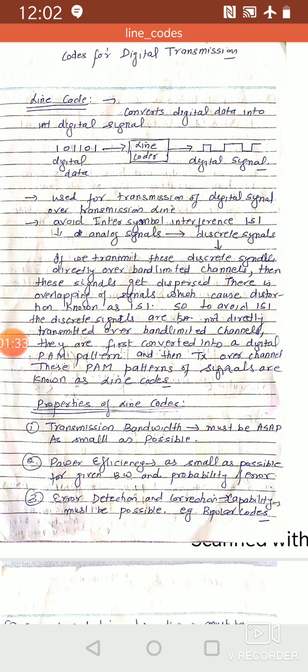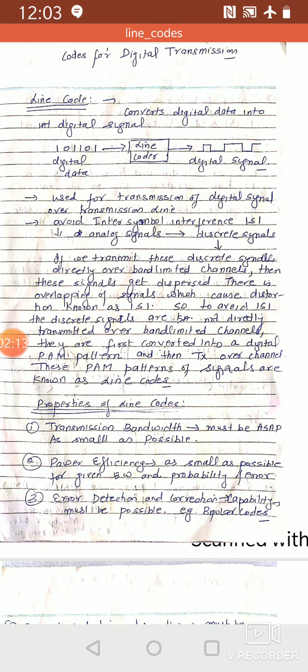Basic properties of line codes are: the first property is that the transmission bandwidth must be as small as possible. It means the number of pulses used to transmit a signal must be minimum, so that we can transmit a large number of signals over the same bandwidth. Second one is power efficiency. Again, it should be as small as possible for a given bandwidth and probability of error. Then the code must have error detection and correction capability, and it must be possible to detect and correct the error by using these line codes.